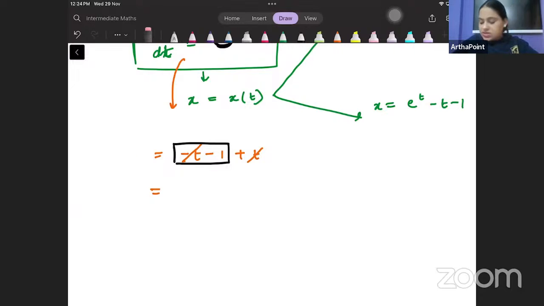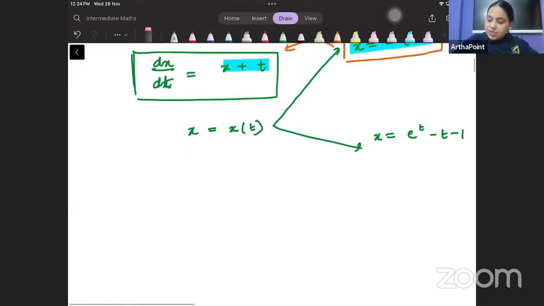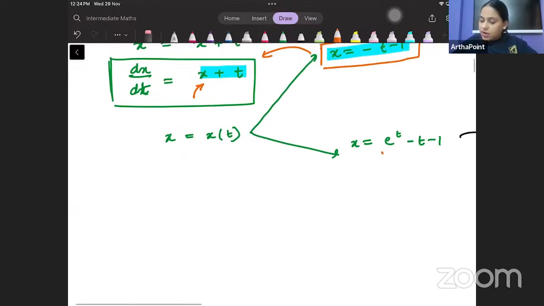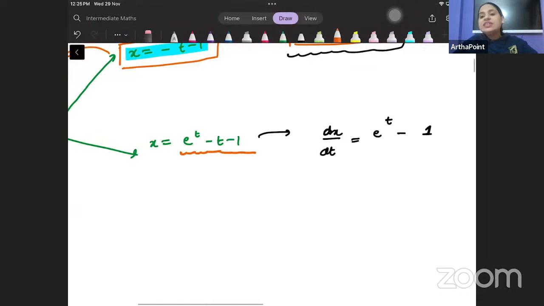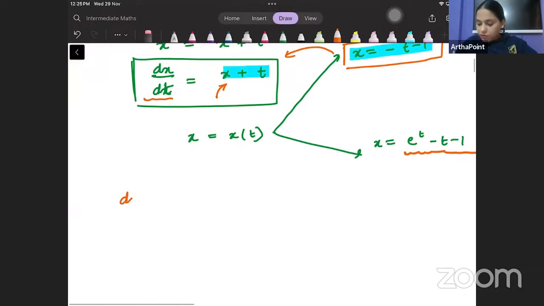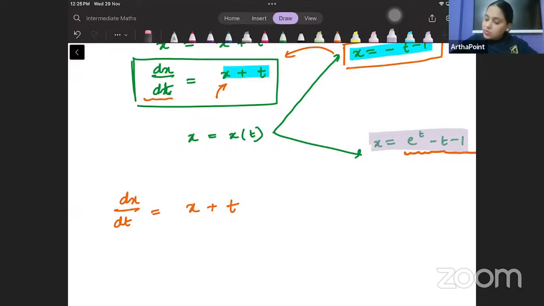Similarly, beta, in the same equation, if instead of x, I plug in this value, then I should get dx by dt exactly equal to this. Let me try that. I am given dx by dt is equal to x plus t, and instead of x, I need to plug in this value.